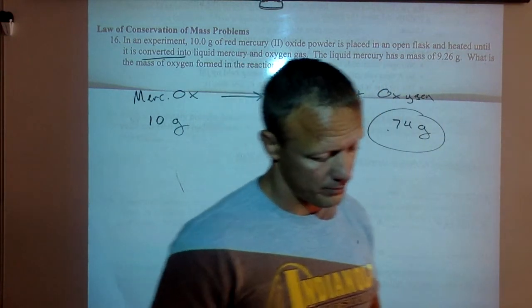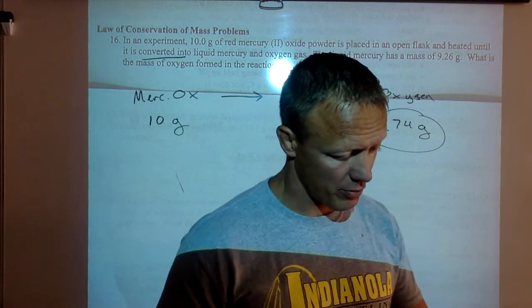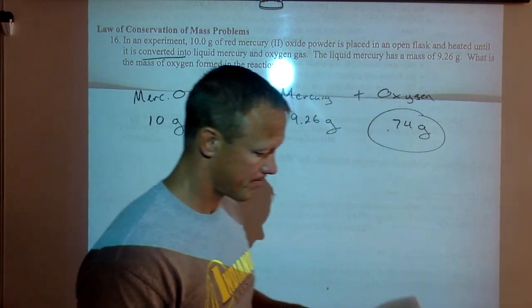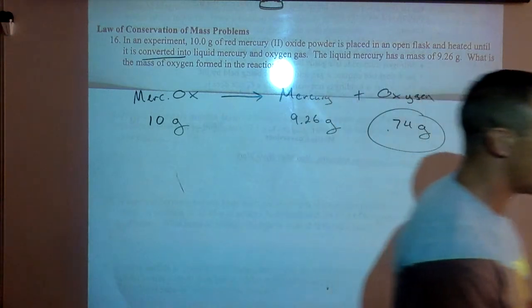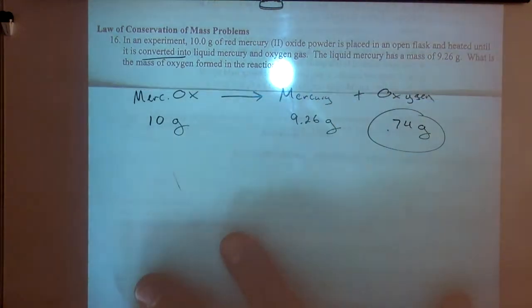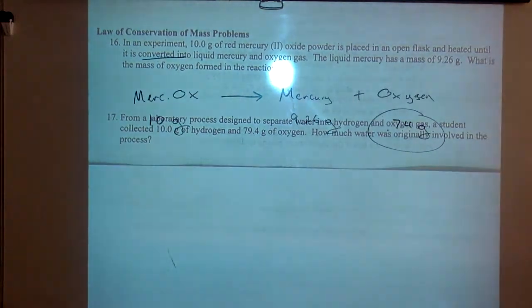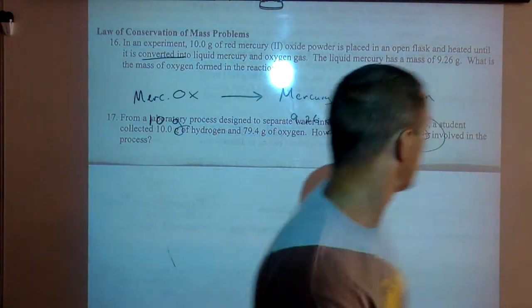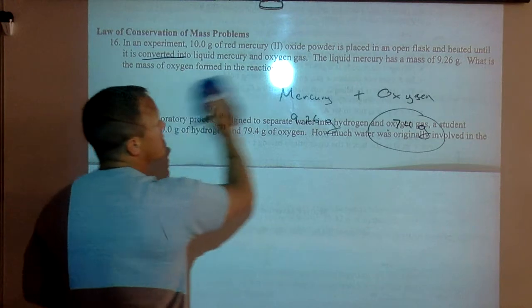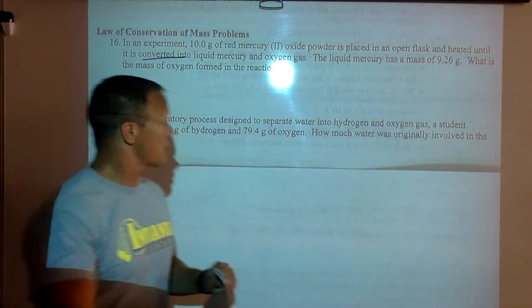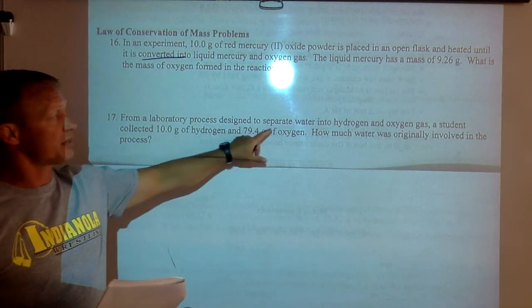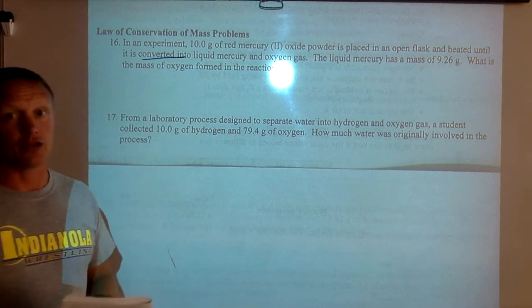Let's do one more. Number 17. I will move the paper down. The 17 here says, a laboratory process designed to separate water into hydrogen and oxygen.